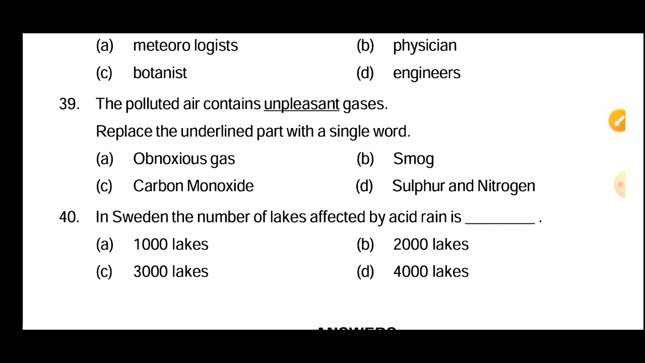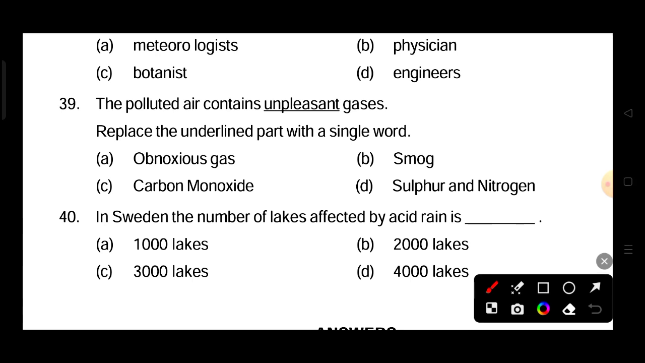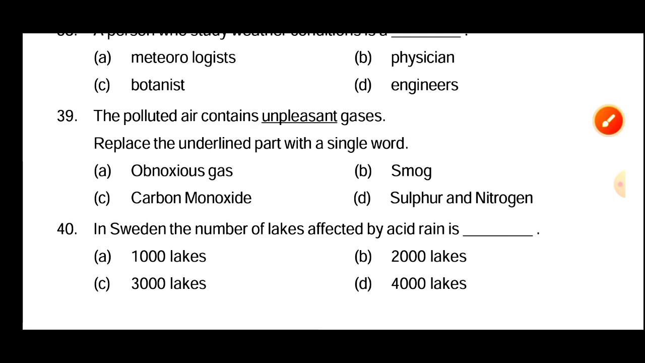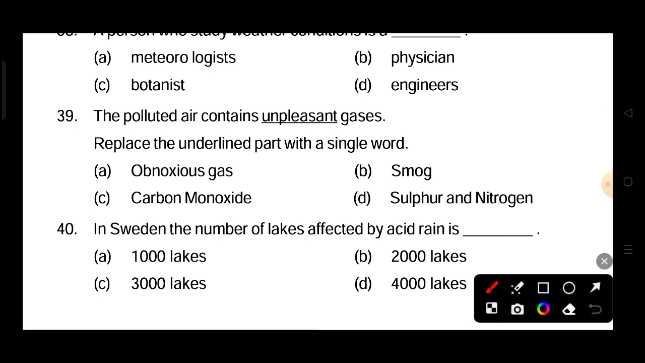Replace the underlined part with a single word. Unpleasant means what? That is option number A, obnoxious gas. Next, 14 number question. In Sweden, the number of lakes affected by acid rain is, already discussed this question, that is 4,000 lakes.